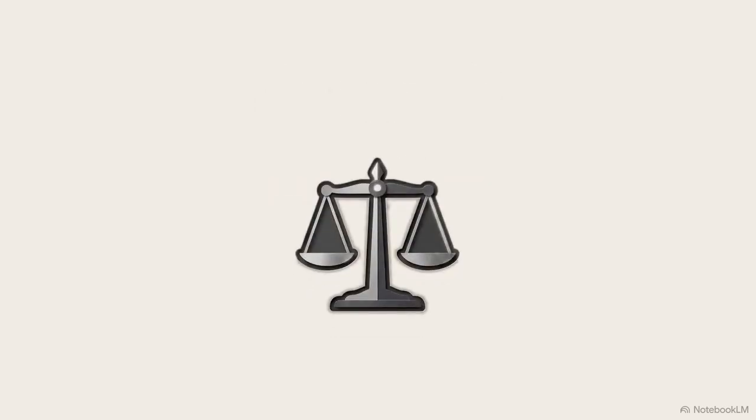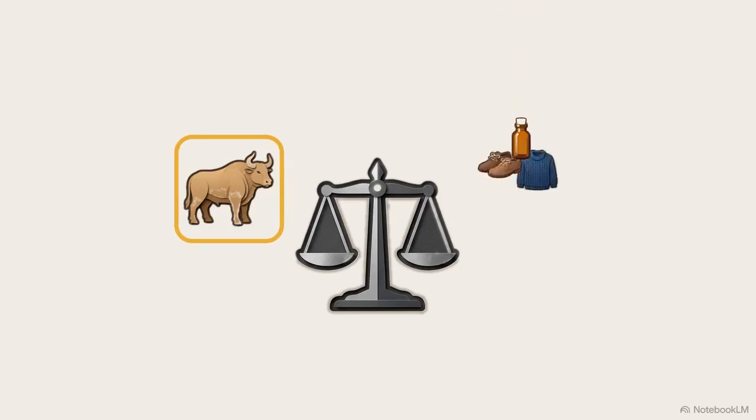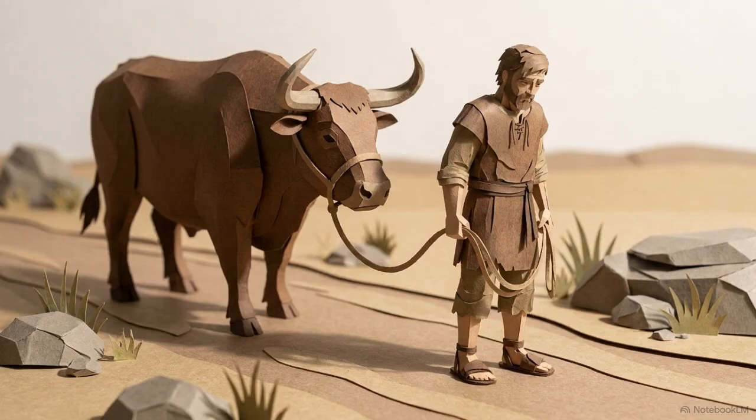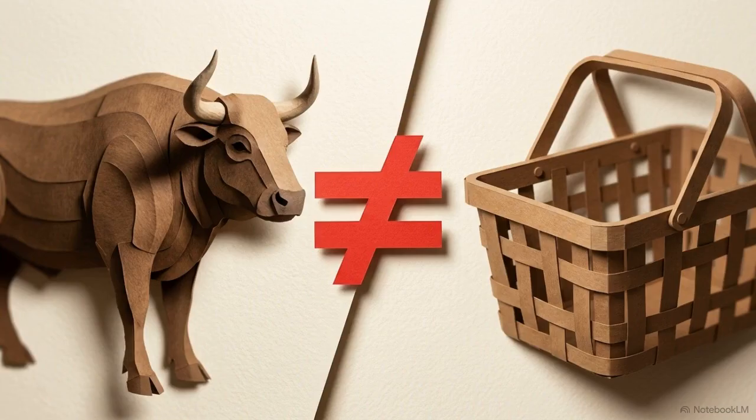On paper, you are rich. The total market value of that beast far exceeds the combined cost of the clothes and the medicine. Yet, executing a trade to actually get those items is nearly impossible. In a pure barter system, possessing raw wealth does not automatically grant you functional purchasing power.